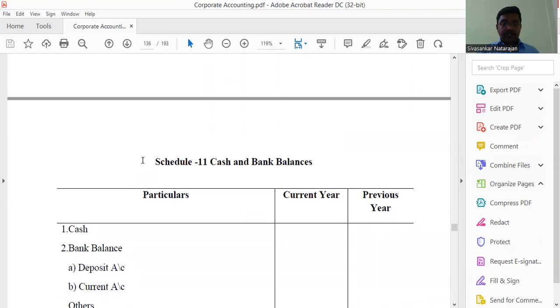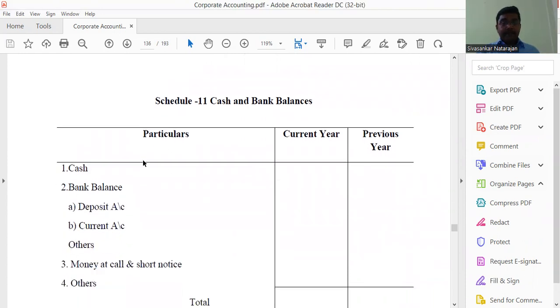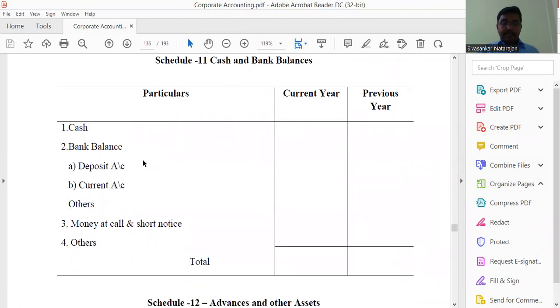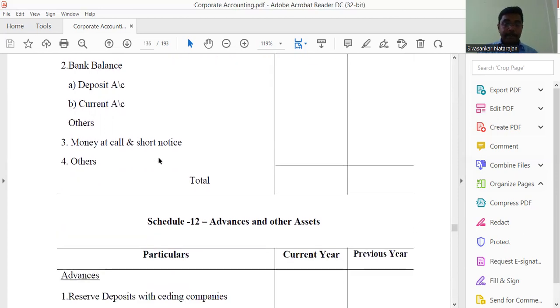Then it is Schedule 11, cash and bank balances. Cash deposited in current account, deposit account, savings account, whatever different kinds of accounts are maintained by the insurance company. Any cash in hand, cash at bank, everything has to be mentioned here.